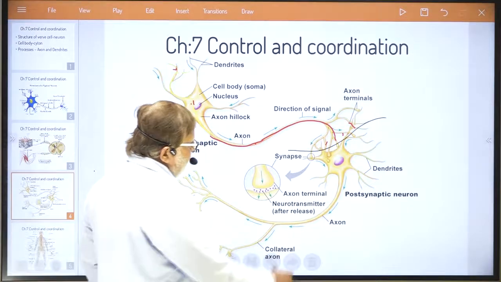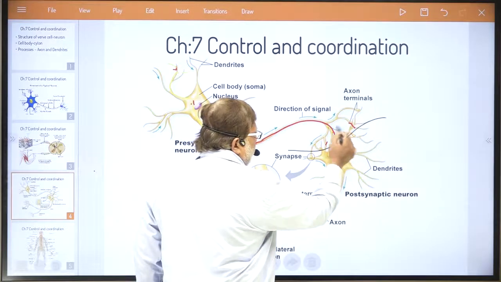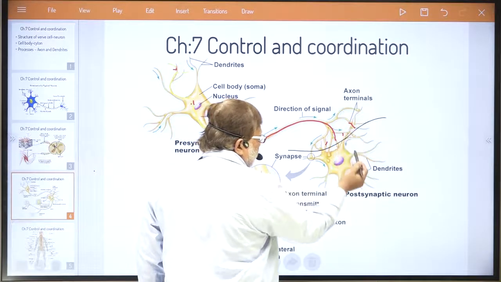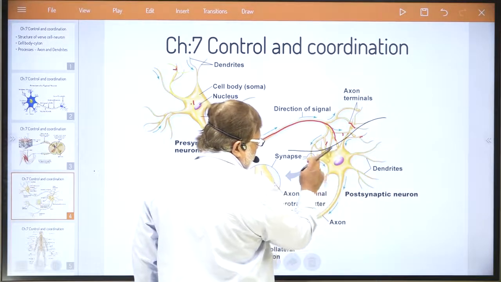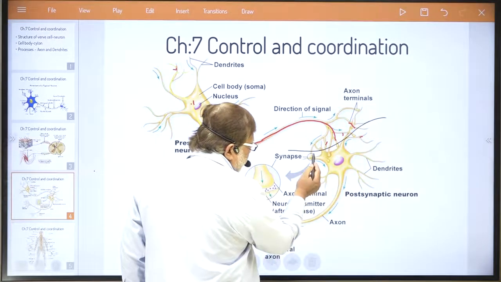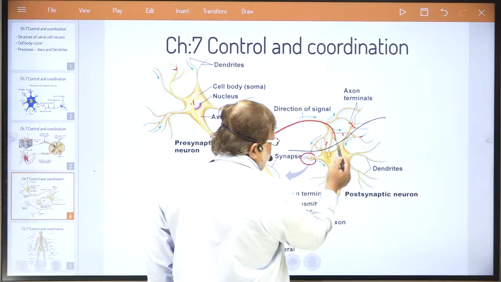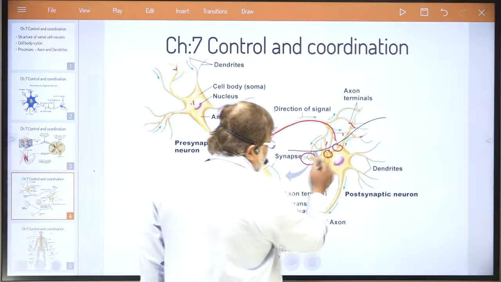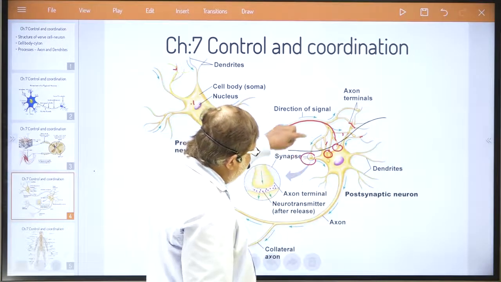Now what happens? You can see another nerve cell here. Here is the end of the axon of the first nerve cell, and these are the dendrites of another nerve cell. Actually, dear student, you can see a minor physiological connection if you notice it. This minor physiological connection is between what?